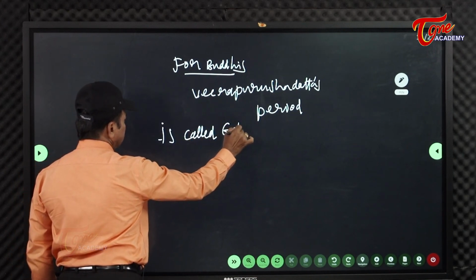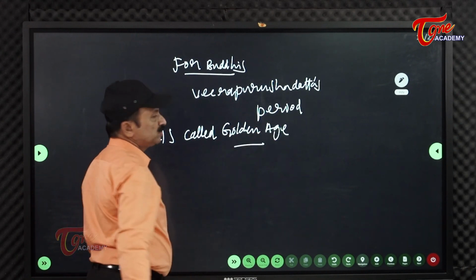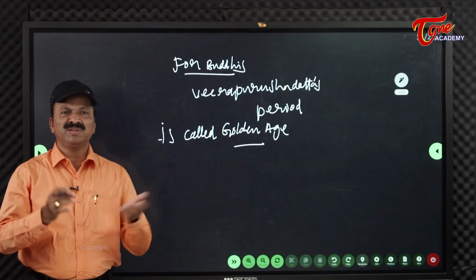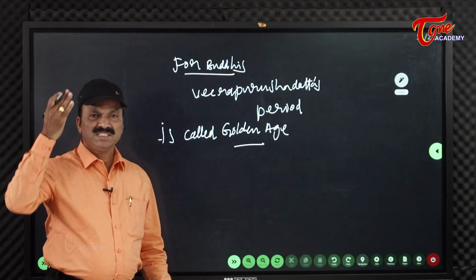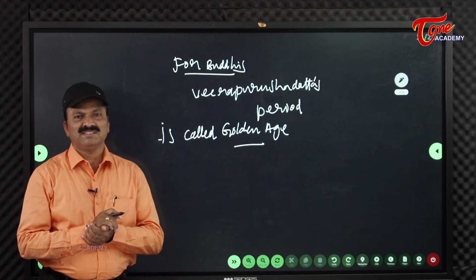Buddhism went well and reached its hallmark in the period of this Veera Purushadatta.